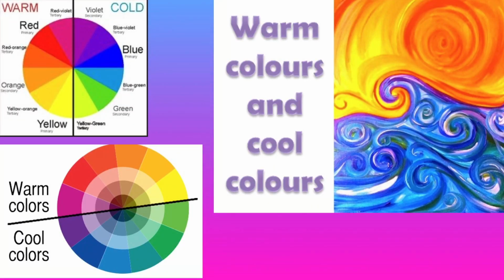As you can see in the slide, a dividing line splits the wheel into warm and cool colors. Warm colors are red, orange and yellow, or we can say the colors related to heat and fire. And the cool colors are green, blue, magenta, or we can say the colors related to air, sky and water.